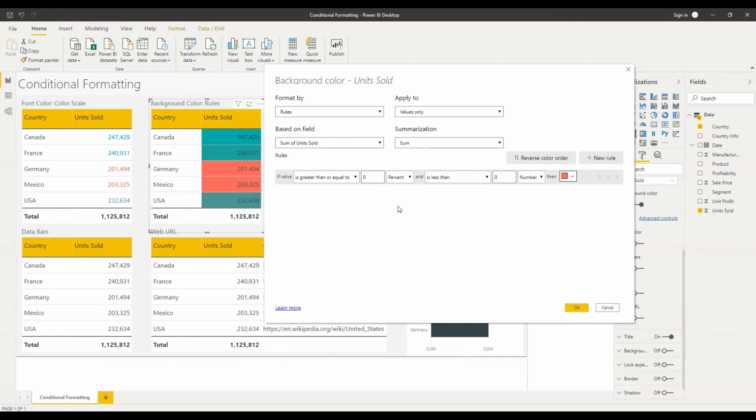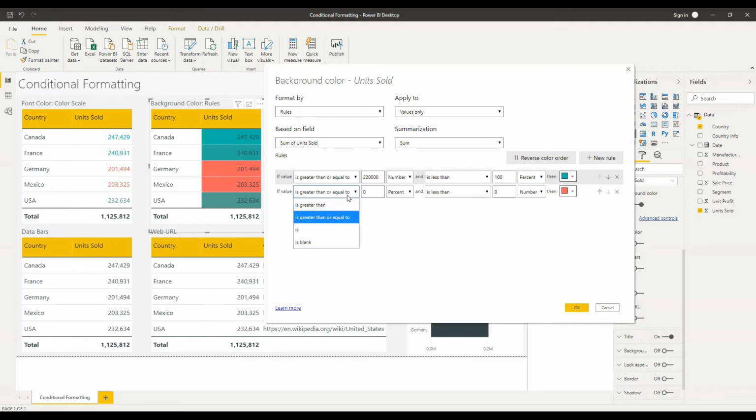And let's just apply a rule that says if my value is above 220,000, then we'll color that green. If it's below 220,000, we'll color it red. So I'll say if my value is greater than or equal to 220,000, and I want that to be a number as opposed to a percent, and is less than my maximum, which is 100%, then green. I'm going to use my new rule button up here to add another rule.